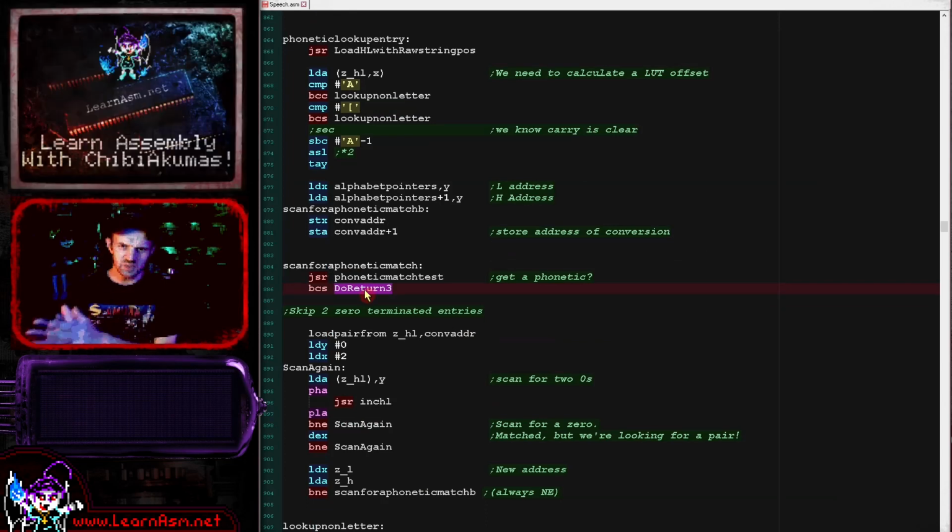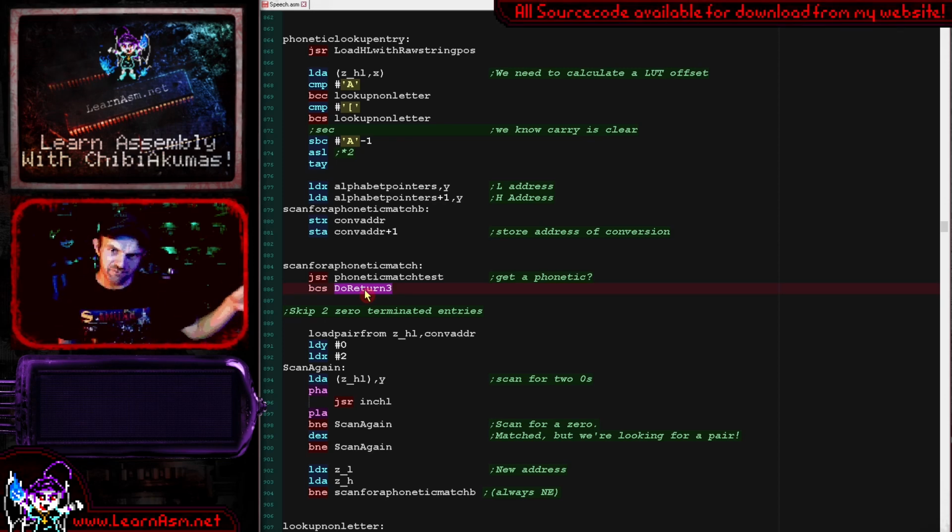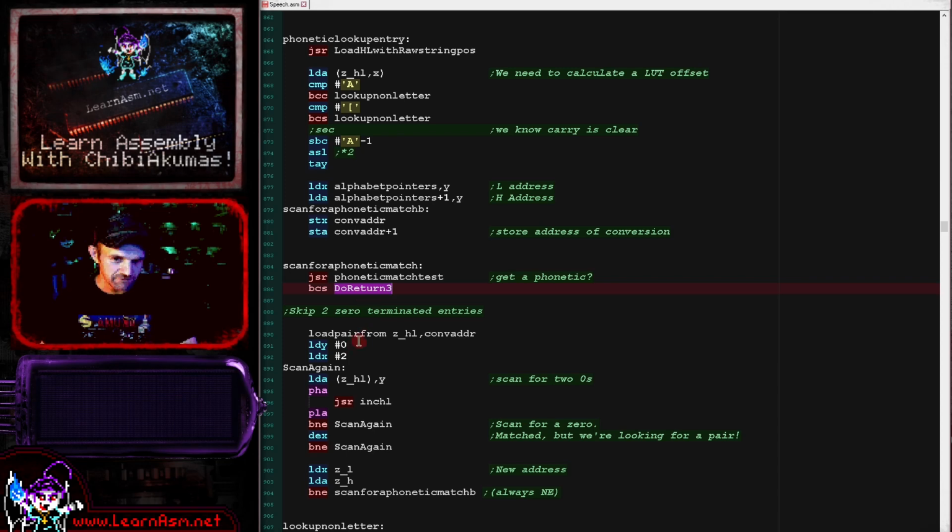What we need to do is skip over the current comparison that we were trying to use because it didn't work, and try the next one, because remember, the final one will always succeed. It's a catch-all, so it will definitely succeed. Now, how do we skip a failed match? Well, each entry within the table is 2 pairs of 0 terminated entries. So to skip over an entry, we need to find 2 consecutive 0 bytes.